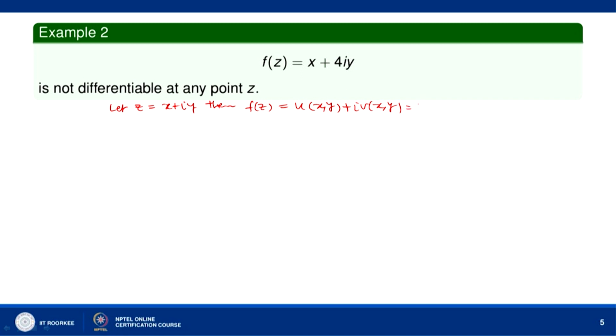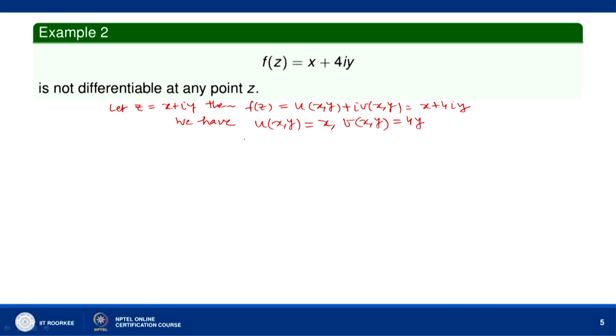Now, we are given f z equal to x plus 4 i y. So, equating real and imaginary parts, we have u x y equal to x, v x y equal to 4 y.